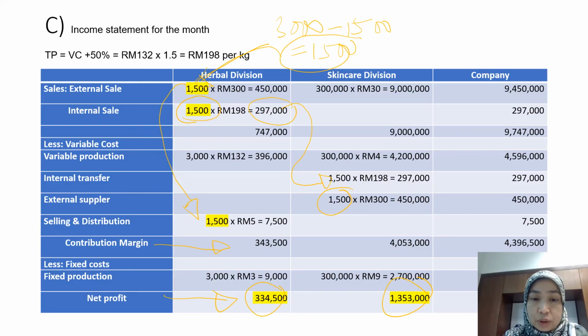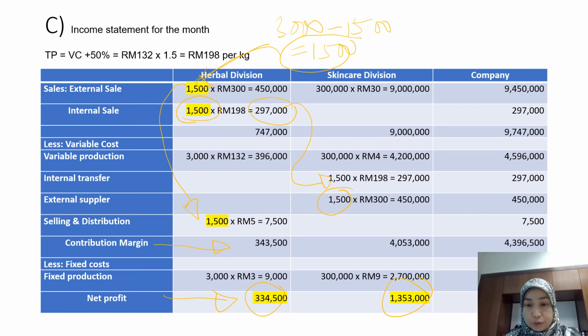So if herbal division increases the volume for internal supply, their profit will reduce from 378,150 to 334,500 ringgit. Why? Because they need to let go of their external sales volume, whereby external sales can generate more contribution margin.